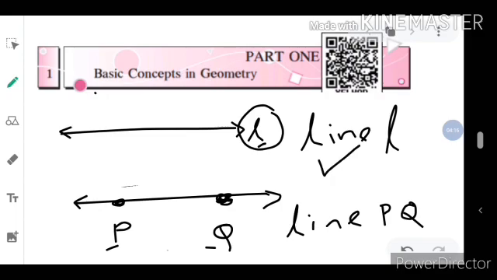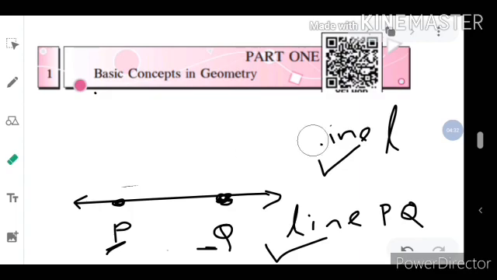This is also correct and this is also correct. Sometimes they give us a single name and sometimes they give us names of endpoints. And how to read a line segment now?